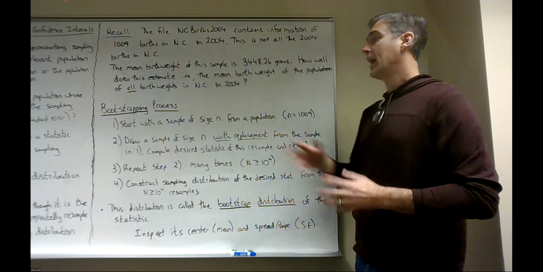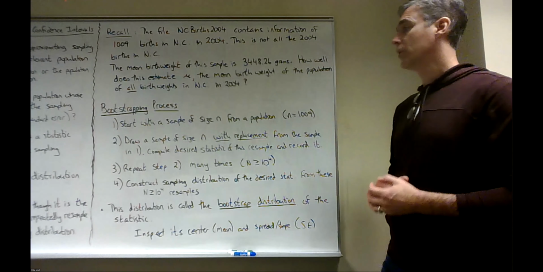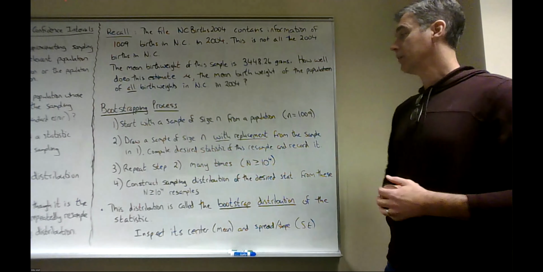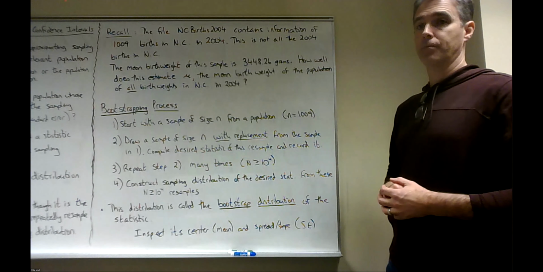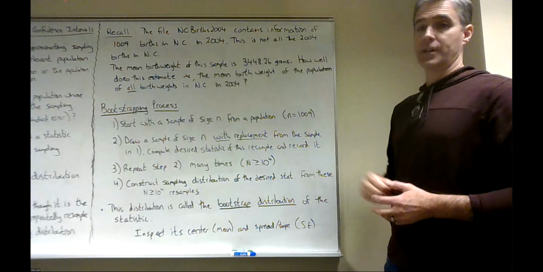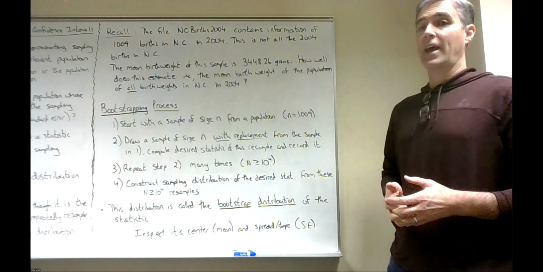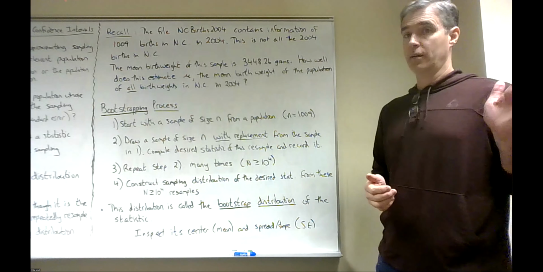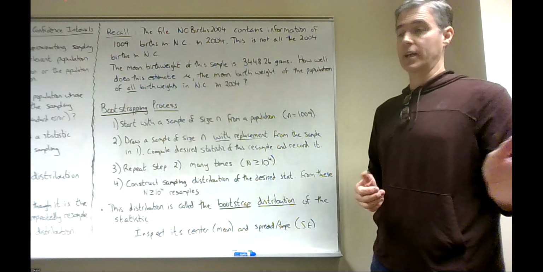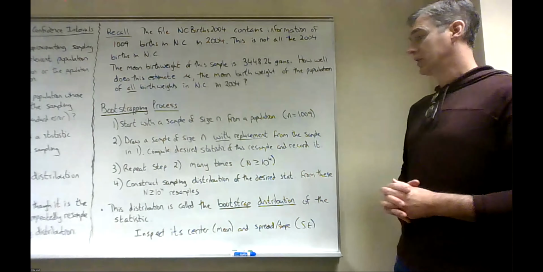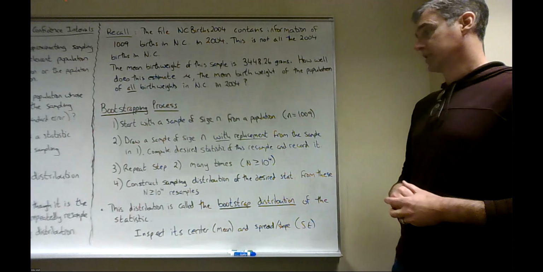Okay, when I have this first resample, I'm going to compute my desired statistic, let's say the mean birth weight, and record it. Okay, repeat that step at least 10^4 times. So I'm going to have at least 10^4 mean birth weights of resamples. And from those 10^4, I can construct a sampling distribution of this desired statistic.